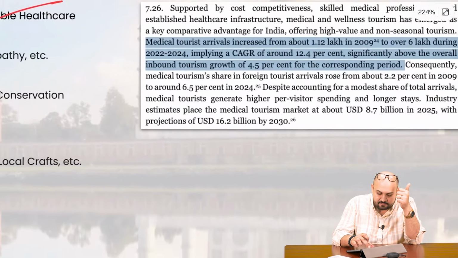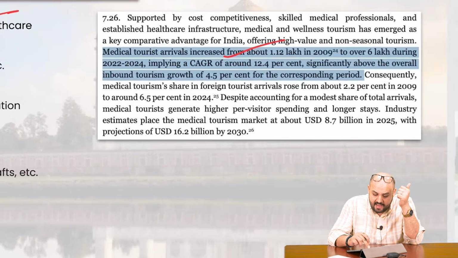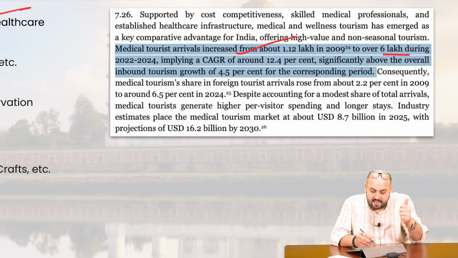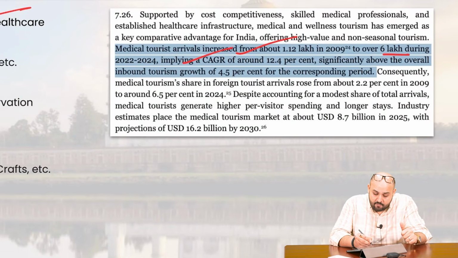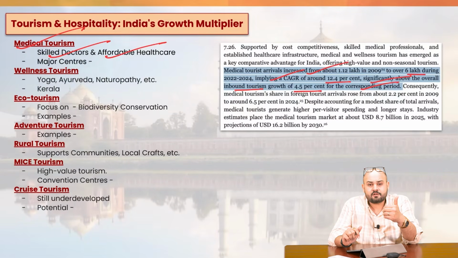Just have a look at this. Medical tourist arrivals increased from about 1.12 lakh in 2009 to over 6 lakh during 2022-24, implying a compound annual growth rate of around 12.4%, significantly above the overall inbound tourism growth of 4.5% for the corresponding period. So the growth of medical tourism is much higher than that of the average tourism growth. And this talks about the kind of robust facilities which India has developed.